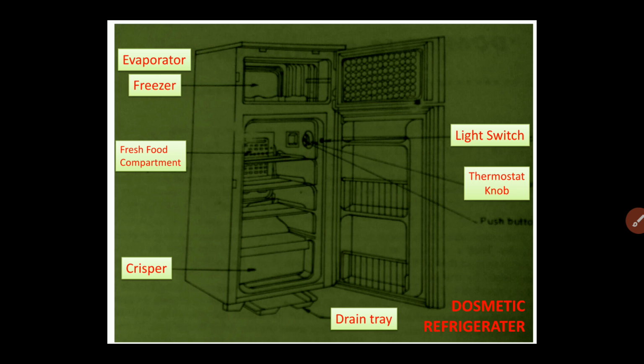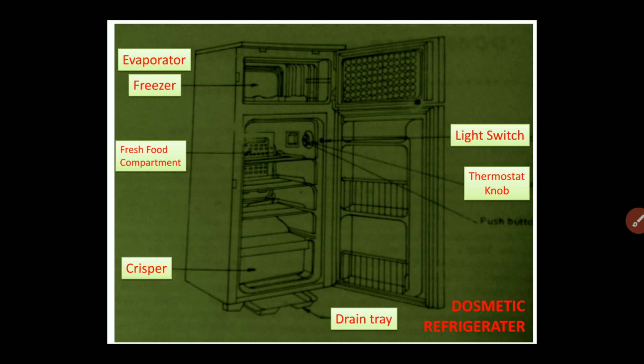So depending upon that, you can change the temperature range inside your domestic refrigerator. And actually this domestic refrigerator has a very important feature: it will automatically start and automatically stop when it tries to cross the temperature range which is set with the help of the thermostat knob.